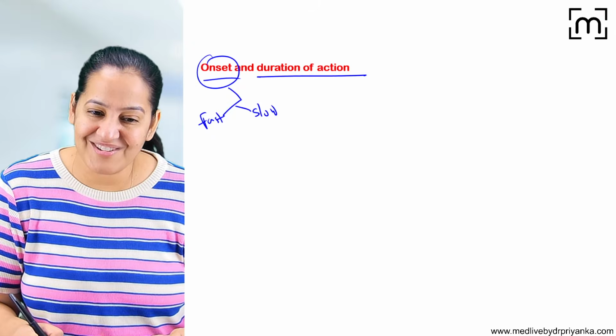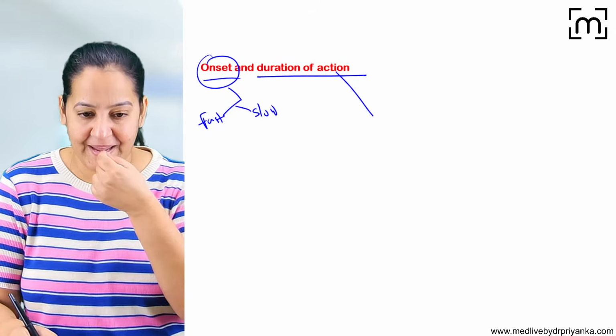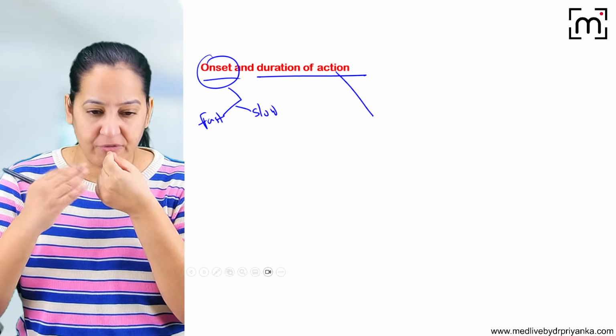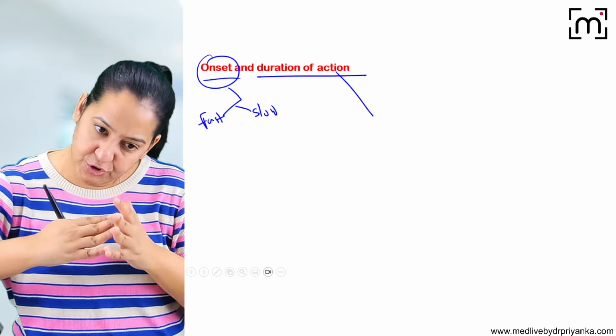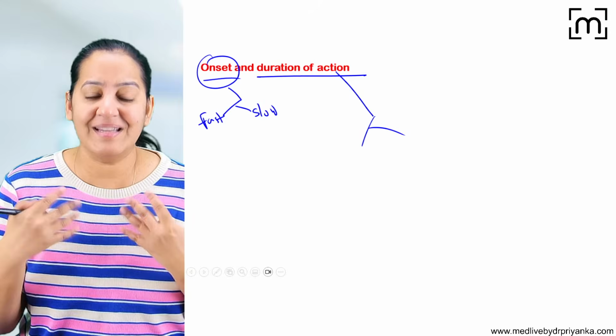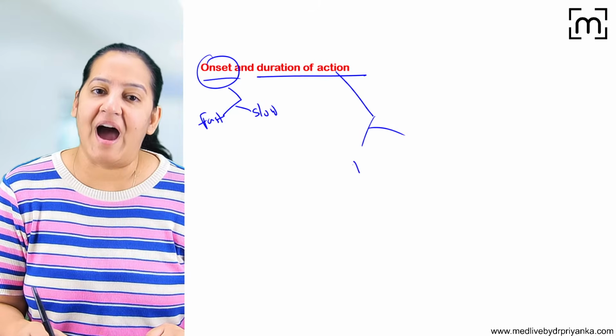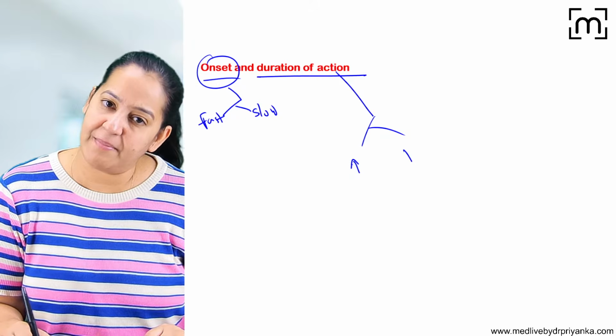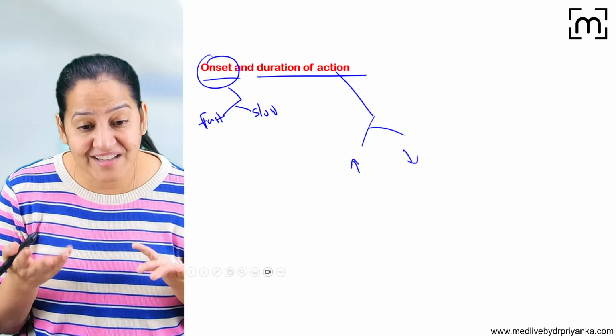Who will decide the onset of the drug? And what is the duration of action? If I'm taking drug A, for example, I have to take the next dose after 12 hours, because it will show its effect for 12 hours. If I'm taking drug B, I have to take it every 6 hours. So that is the duration of action. Some have prolonged duration of action, some have small duration of action. Who will decide the duration of action?